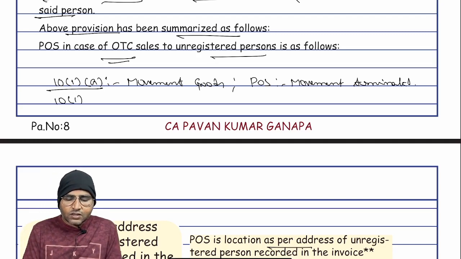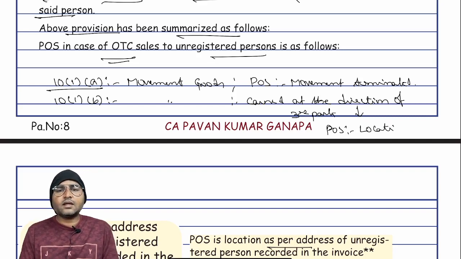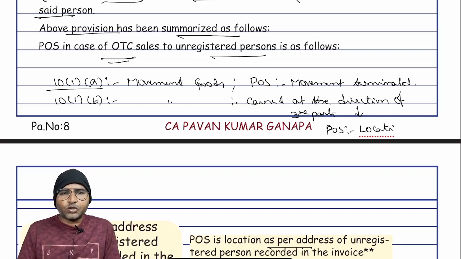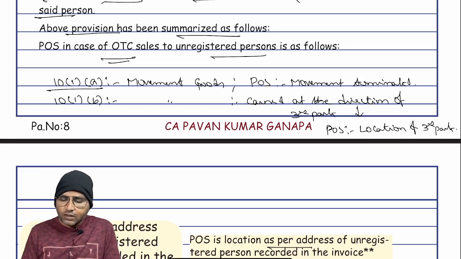Suppose in 10 subsection 1 clause B, there is a movement of the goods, and the movement has been caused at the directions of a third party. In such a situation, what is the place of supply? The location of the third party. The reason, I think we discussed, is the bill to ship to model, right? Location of third party, that is 10 subsection 1 clause B.